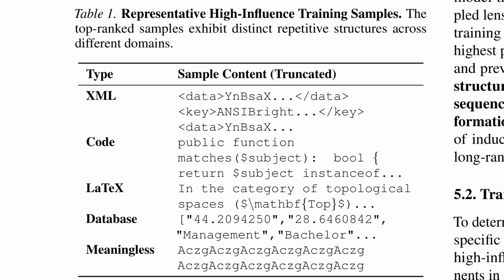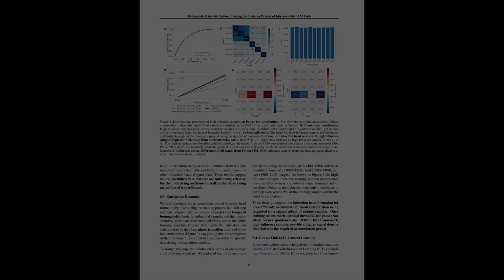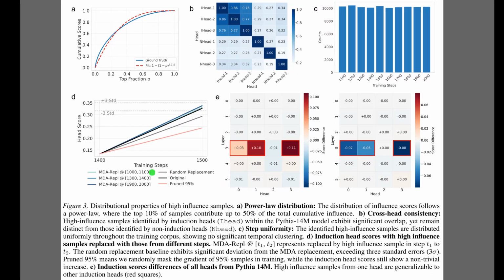So while the previous figure confirmed that specific data drives learning, Table 1 reveals exactly what those high-influence samples look like. The table lists categories like XML, code, and LaTeX, which all feature highly rigid, repetitive structures. Intriguingly, looking at the bottom row, even completely meaningless repetitive character strings act as strong catalysts. This suggests the induction heads are simply learning to copy patterns from any available repetition, regardless of whether the content makes semantic sense.